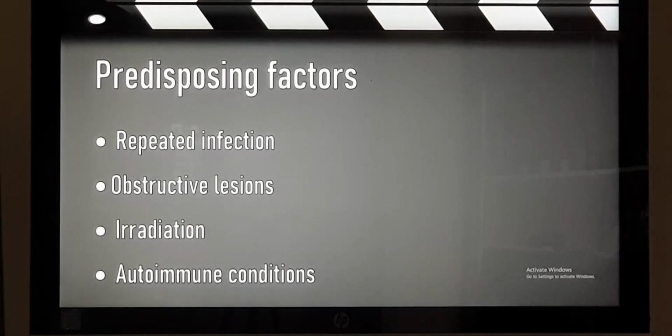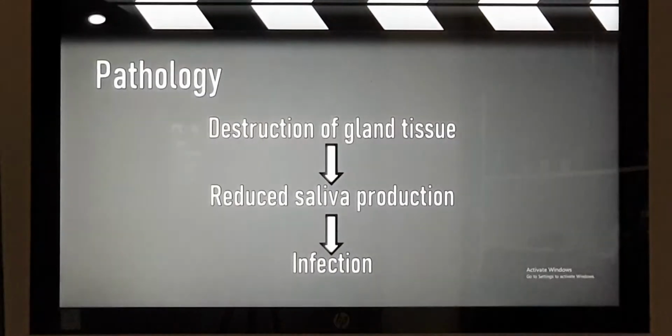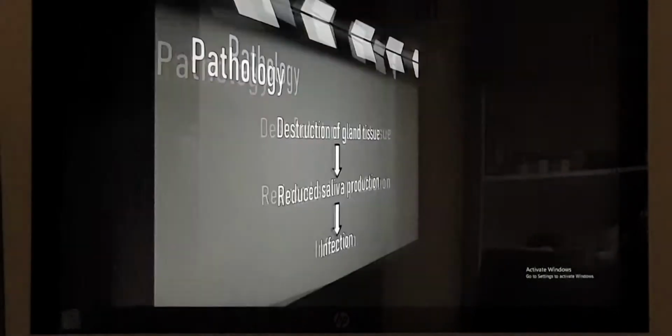If it attacks especially the salivary gland, then you have changes in the salivary gland, and it can result in chronic sialadenitis. And the infection can be chronic specific or chronic non-specific also.